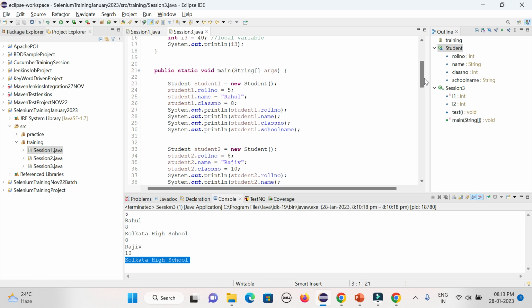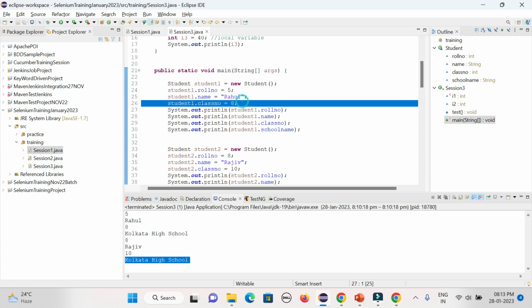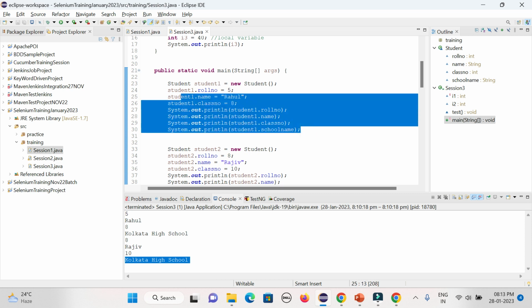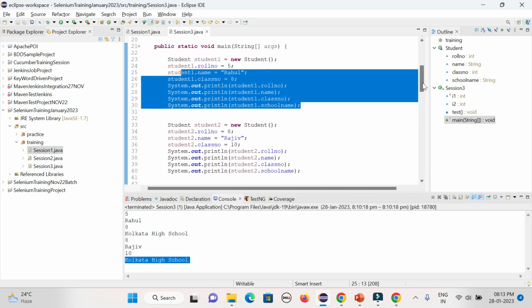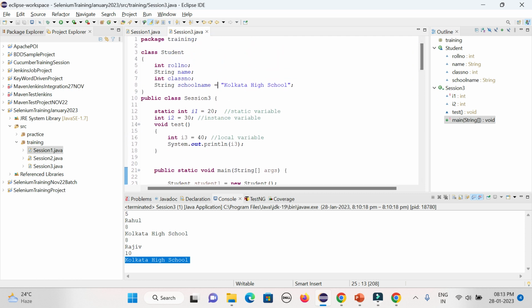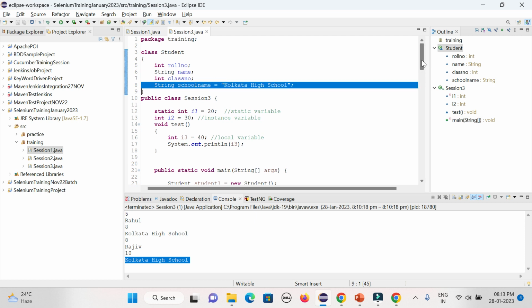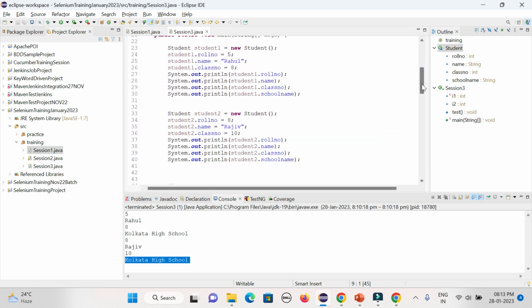But the global variable, whenever you are declaring it at the class level, you can define the value, so that even though you are creating multiple objects or instances, your global variable value will never change. After defining the value, after creating the object or instance, you can access them the same way, and you can create multiple objects and access them again. But the global variable, you need not define again and again. Instead, you define the value at the class level, so that automatically all your objects or instances will be redirected to that global variable value.